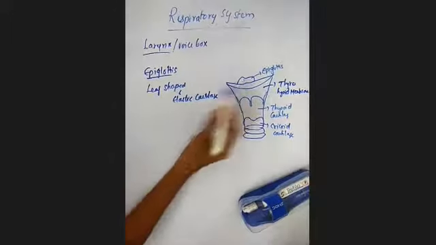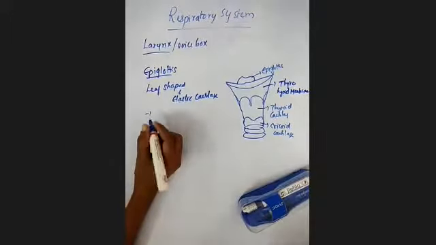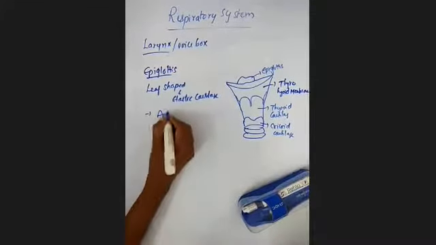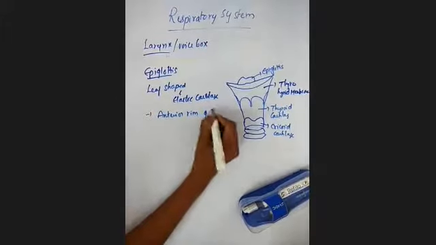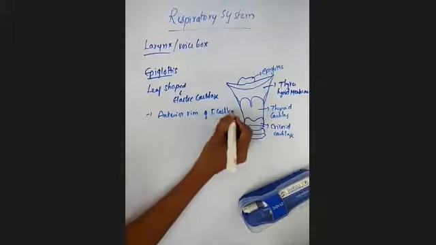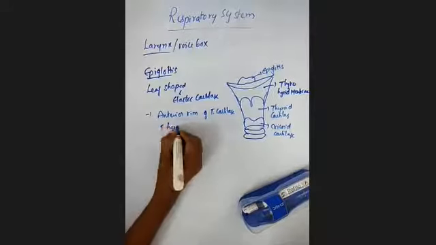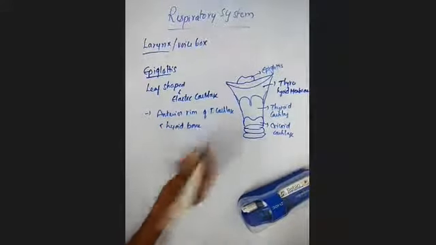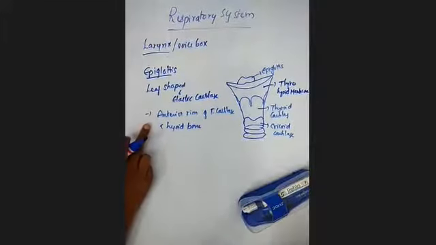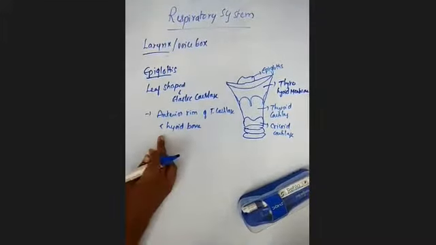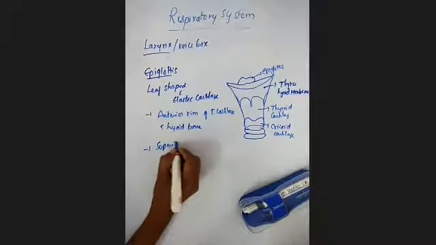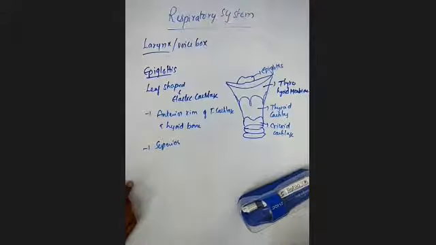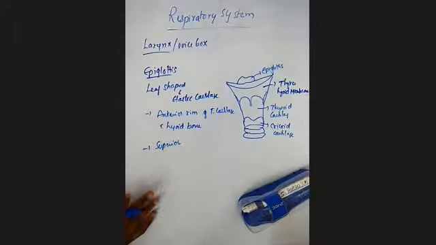And the superior part of this epiglottis is unattached and free to move like a trapdoor.